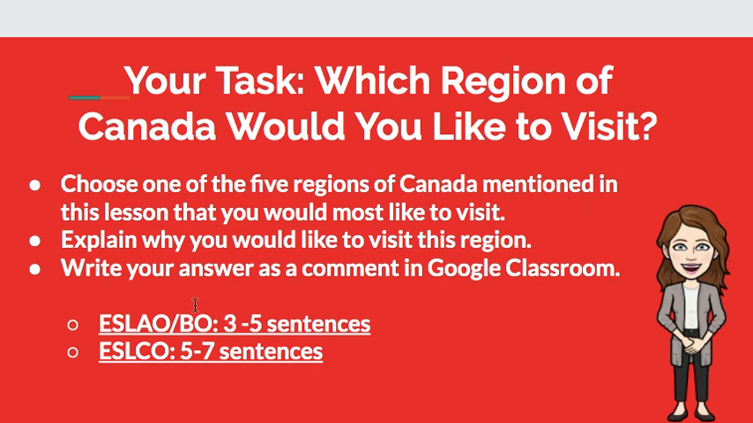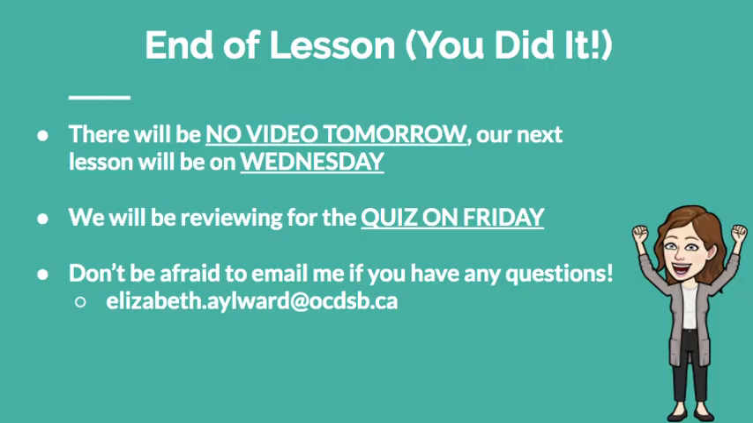If you're in AOBO, you're writing 3 to 5 sentences. And if you're in ESL CO, I would like you to write 5 to 7 sentences. I would like these sentences to be long and explanatory, not just boring, simple sentences. I'd like them to be more complex sentences, really show me what you know and what you have learned. And that's the end of the lesson.